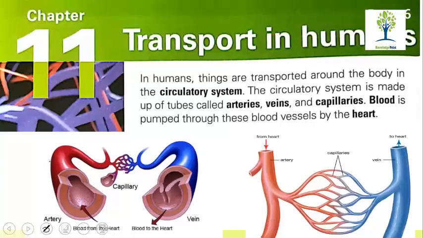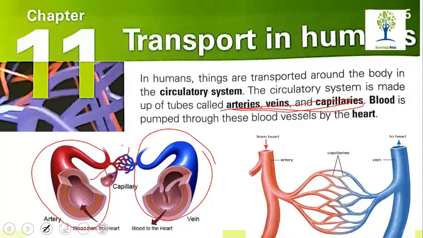Now come towards page 136 of your book. The book says that in humans, things are transported around the body in a circulatory system. The circulatory system is made up of tubes called arteries, veins and capillaries. These are the three different types of tubes. Blood is pumped through these blood vessels by the heart.